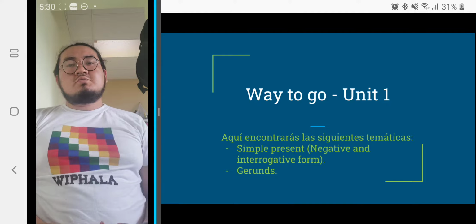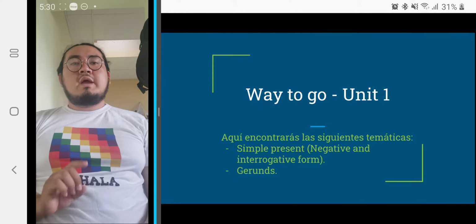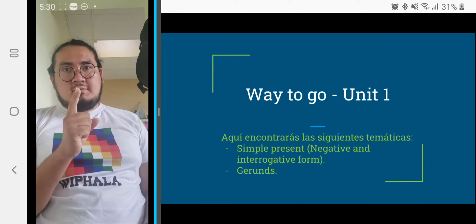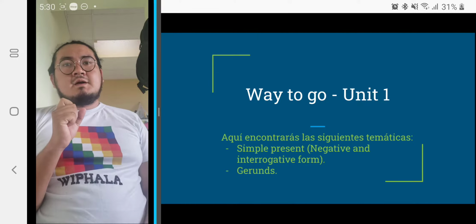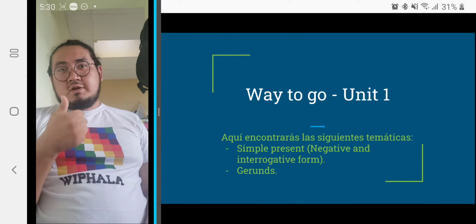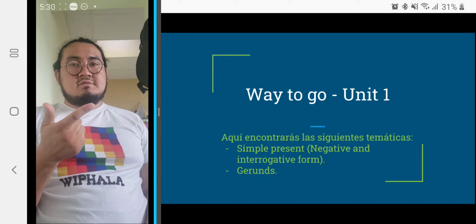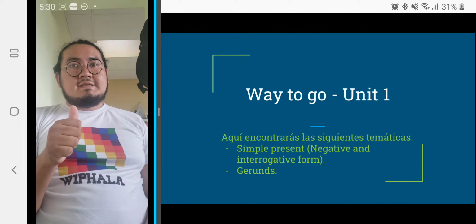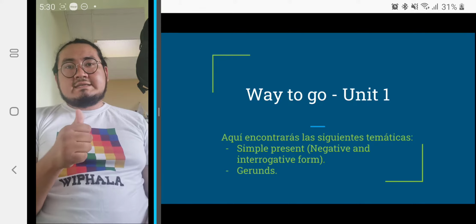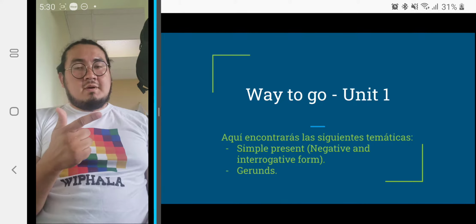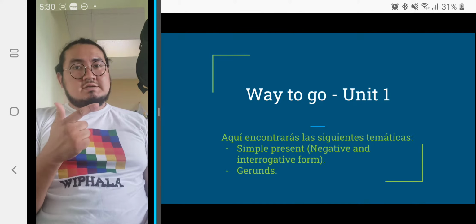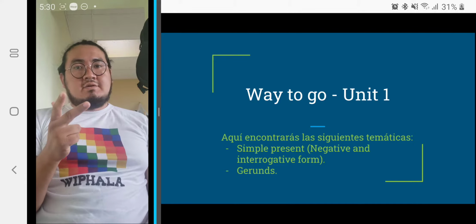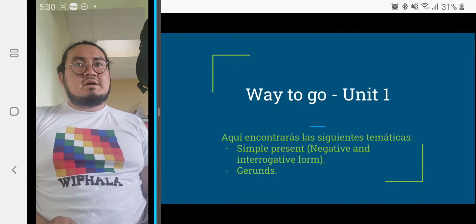Today we're going to be working with the book Way to Go in Unit 1. There are going to be two videos, one in English and one in Spanish. So don't worry. Here we're going to find simple present, negative, and interrogative form, yes/no questions and short answers, and finally, gerunds. So let's start.